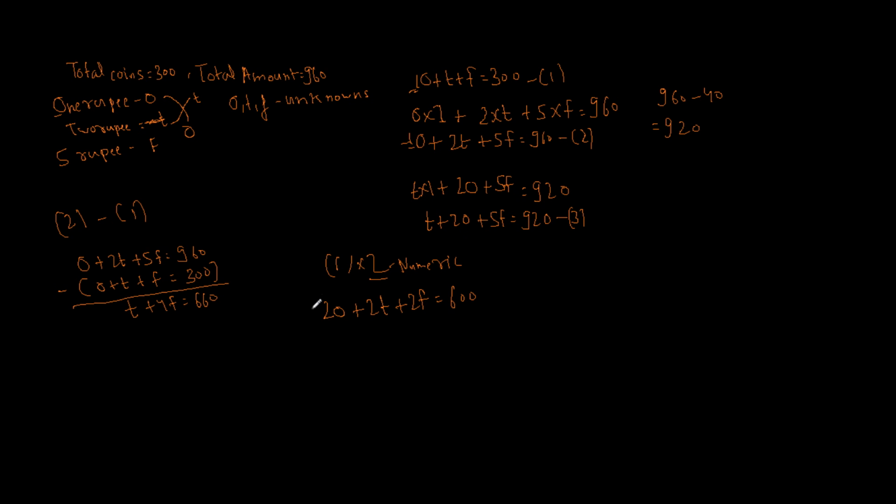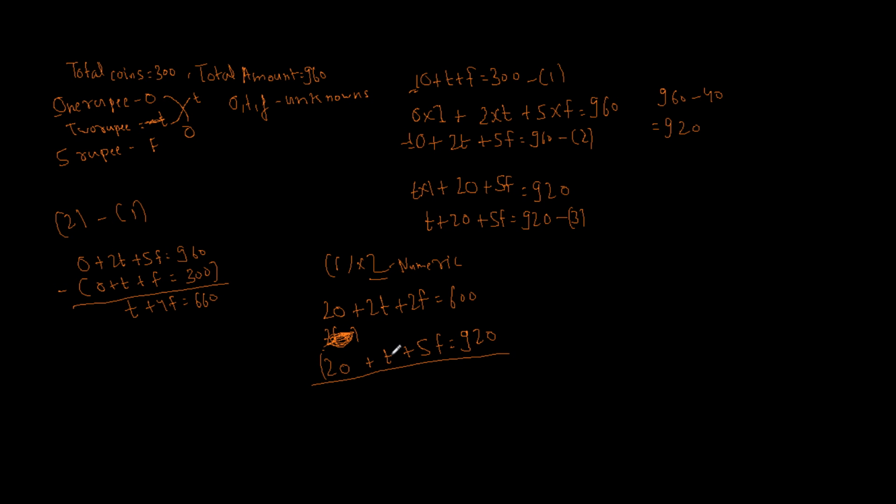And equation 3 as it stands was 2O plus T plus 5F equal to 920.